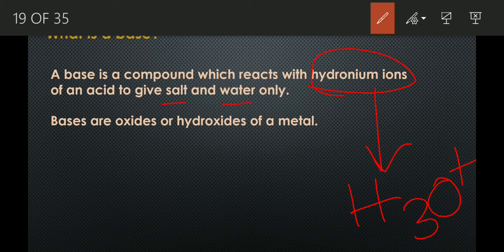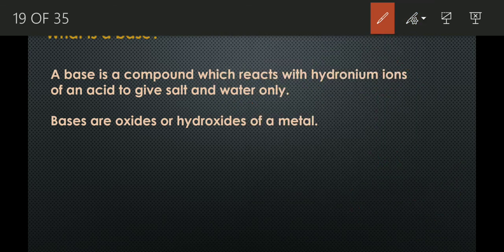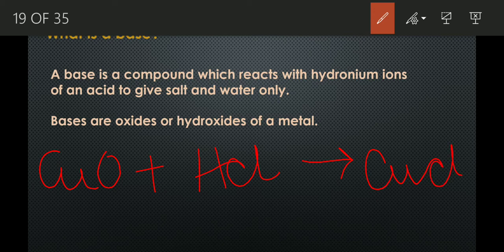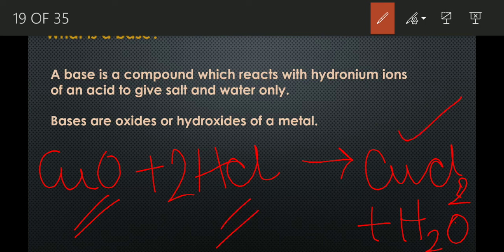Basically, bases are the oxides or the hydroxides of a metal. Let's take an example, copper oxide. When it reacts with an acid HCl, it produces a salt, copper chloride, and copper chloride means CuCl2, and water. Let's balance the equation. Here copper oxide is the base. When it reacts with an acid HCl, it produces a salt, copper chloride and water.